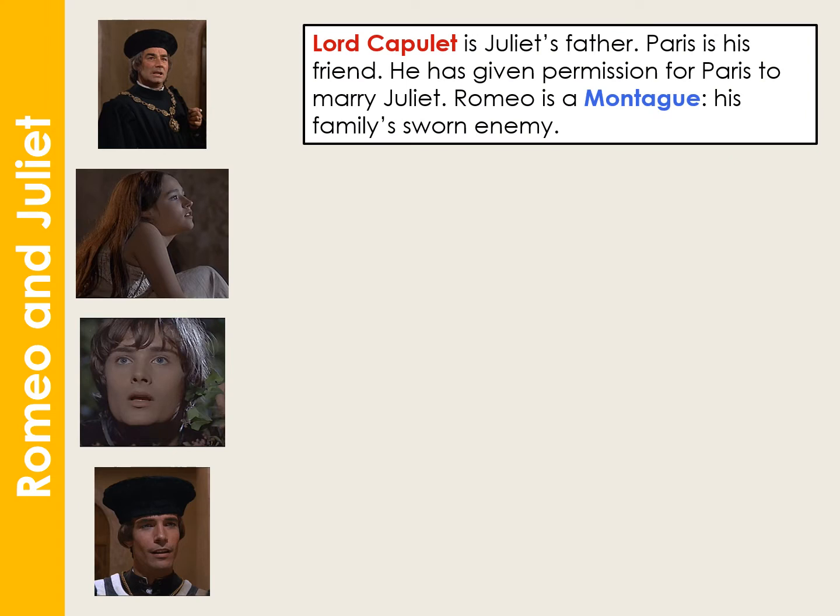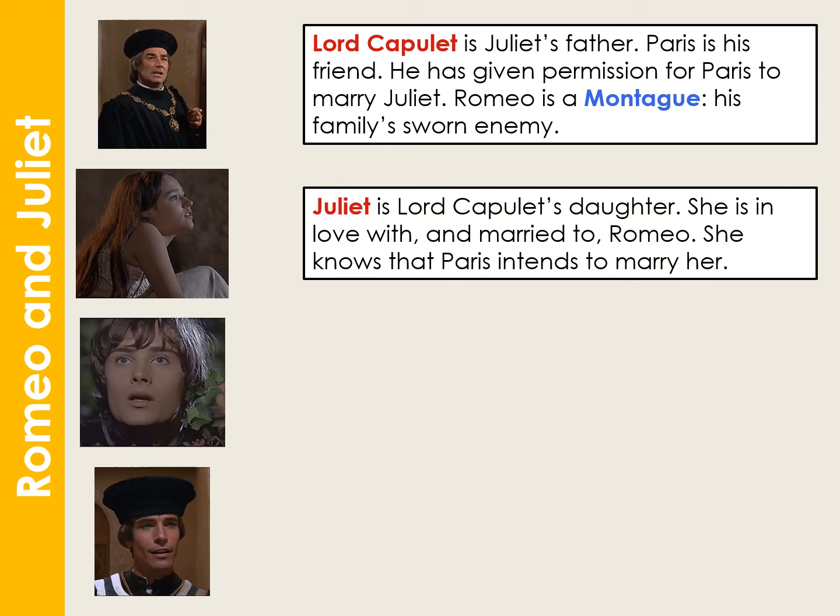Well, we know Lord Capulet is Juliet's father. Paris is his friend, and he has given permission for Paris to marry Juliet. Romeo is a Montague, his family's sworn enemy. Juliet is Lord Capulet's daughter. She is in love with and married to Romeo, and she knows that, well, this is dreadful, she knows that Paris intends to marry her. So we have an immediate obstacle here with the potential for a bigamous marriage.